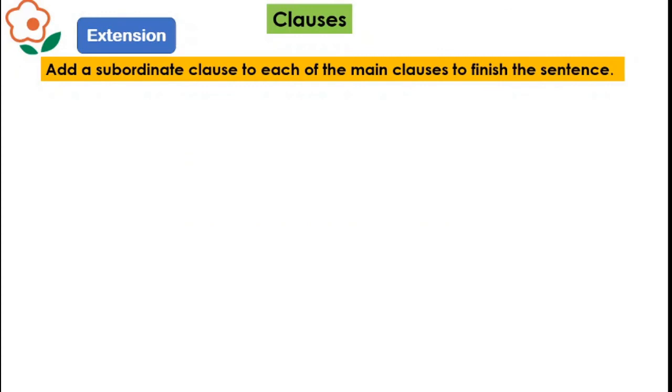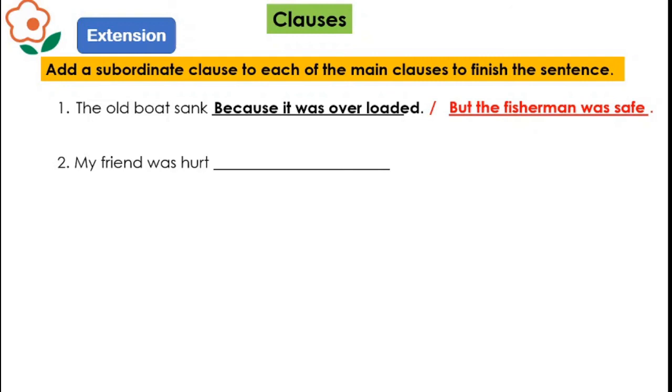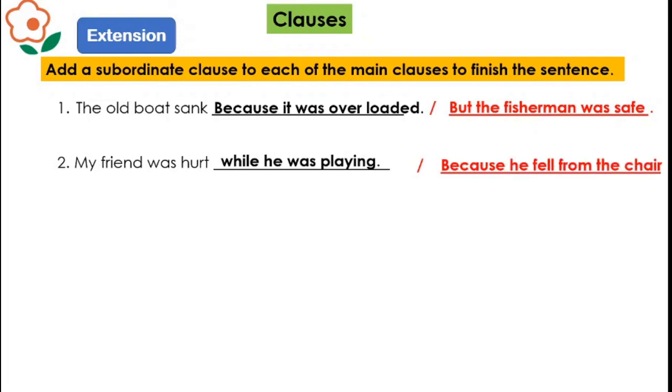Here are some other exercises for your practice. You have to fill in the blanks. The old boat sank. There are many possibilities, more than one possible clause you can add, so you have many choices. The old boat sank because it was overloaded, or you can also say but the fisherman was safe. Similarly, in the second part, my friend was hurt, and you can add any reason, that is, while he was playing, or you can also say because he fell from the chair.